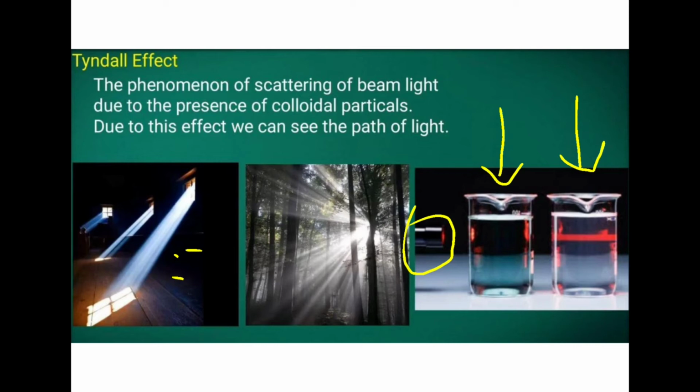Here the path is missing. Here the path of light is missing and we can only see the starting and ending points. But in the colloid solution, this second one, we can see the path. This path we can see. Okay, so this is the difference between true solution and colloid solutions. Understood?